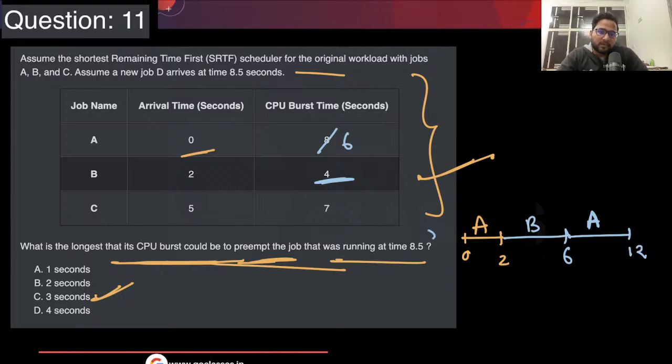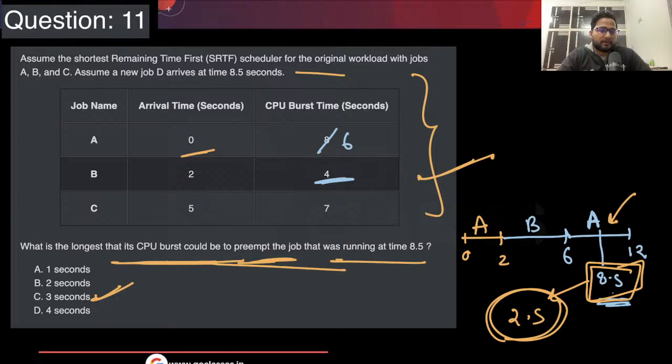But they are saying that at 8.5, what should be the longest job such that it can preempt A? A's remaining time at 8.5 will be 2.5, or 3.5. So 8.5 plus 2.5 is basically 11.0, so it will be 3.5. So what was your answer? Since it is 3.5, that is the reason.